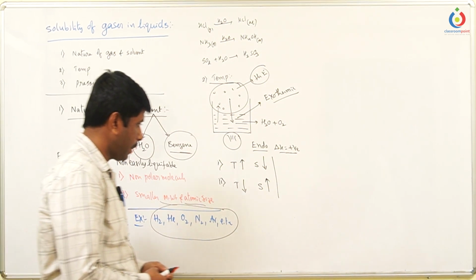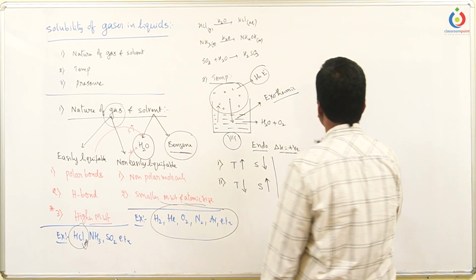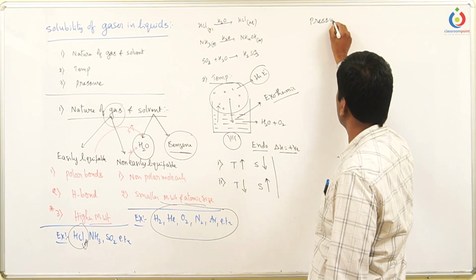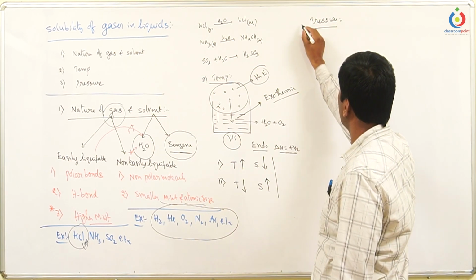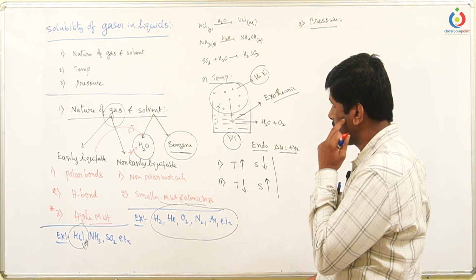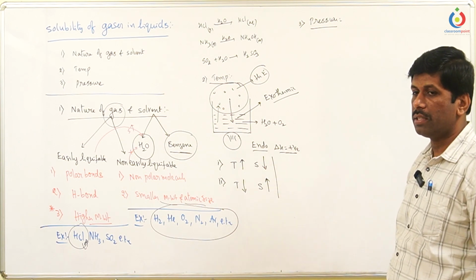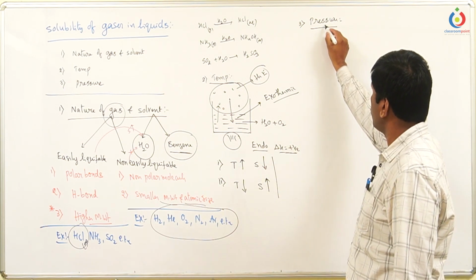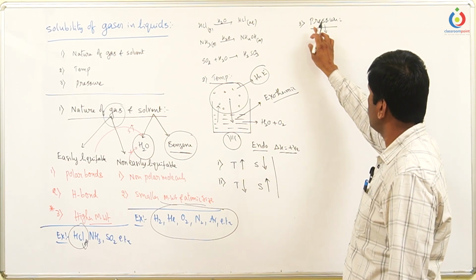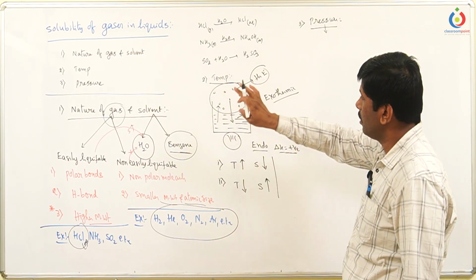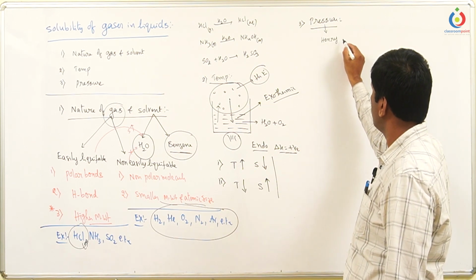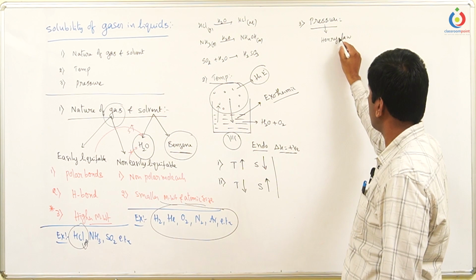Now let us take the effect of pressure. How can pressure affect the solubility of the gases in the solvent? The relation between the effect of pressure and the solubility of gases was given by Henry, that we call Henry's law.